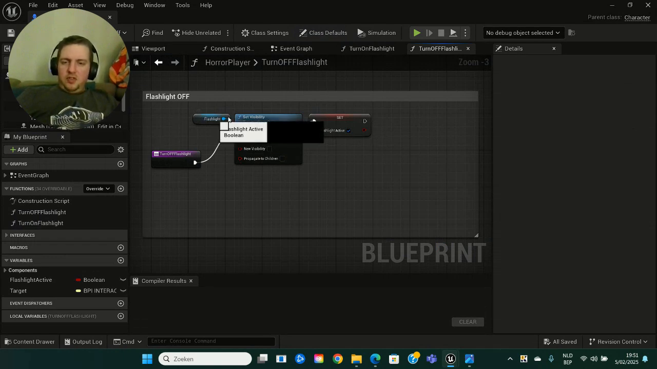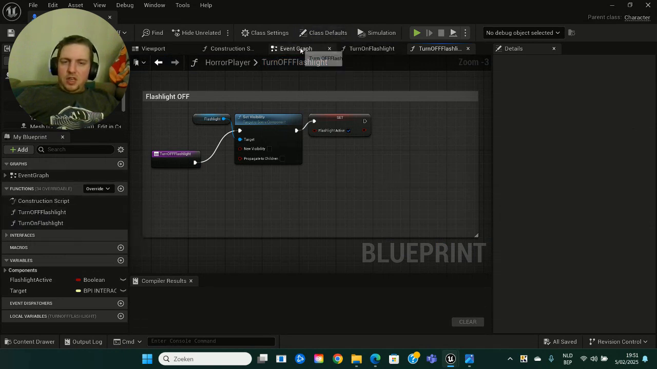Turn off flashlight, flashlight set visibility, target, and flashlight is active. It's weird to put it active, but that's just the way it is in my setup anyways. So that's how it needs to be. I used AI to help me with the stuff, and AI knows best. Anyways, those are my functions.